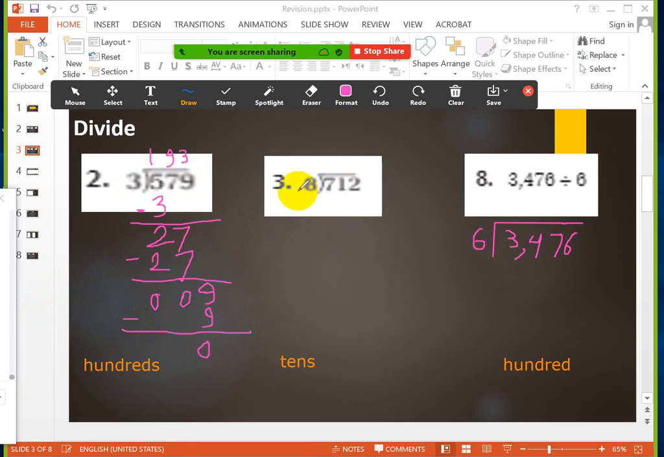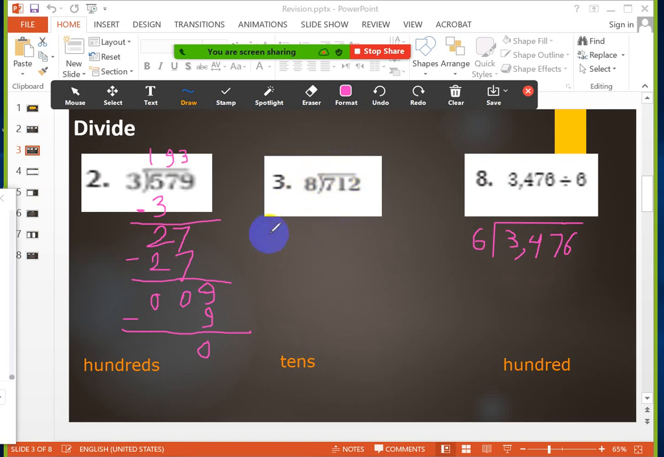712 divided by 8. If I want to divide 712 by 8, let's start. The first digit is the tens. As we said, why is the first digit the tens? Because if I took 7, can I divide it by 8? No. So I will take the 1. Now the number becomes 71. Can I divide 71 by 8? Yes. That means the first digit in the quotient will be the tens.